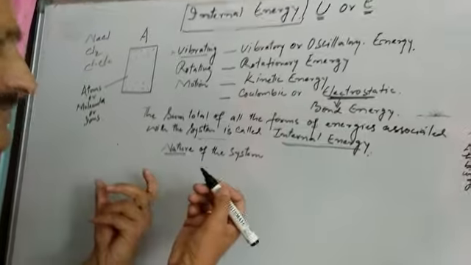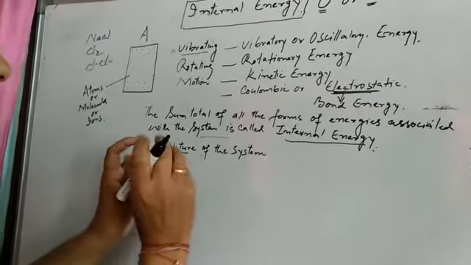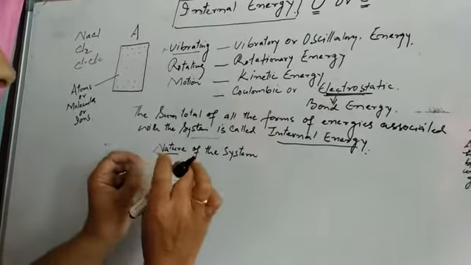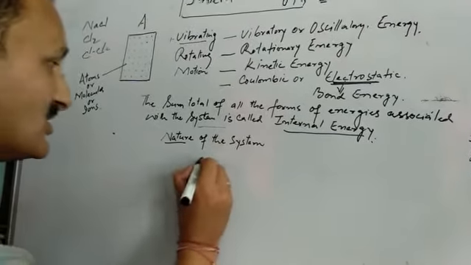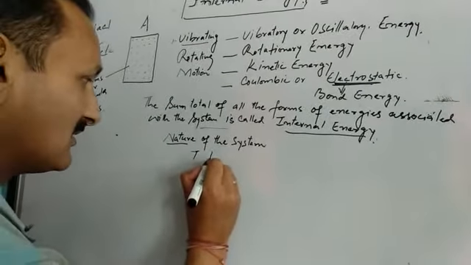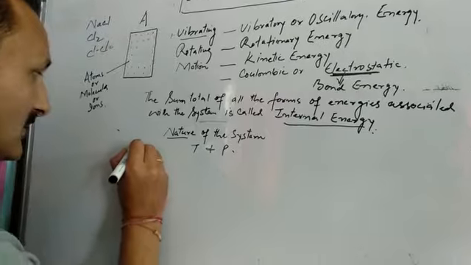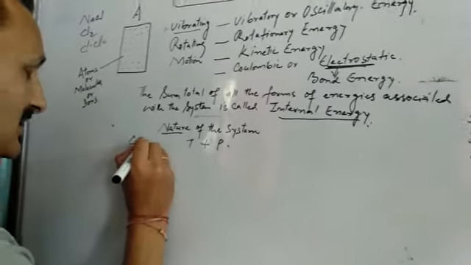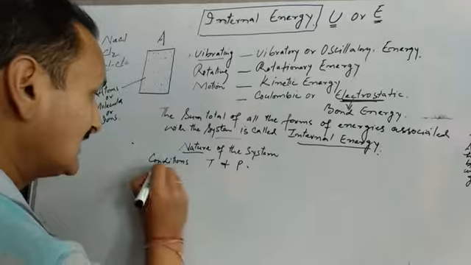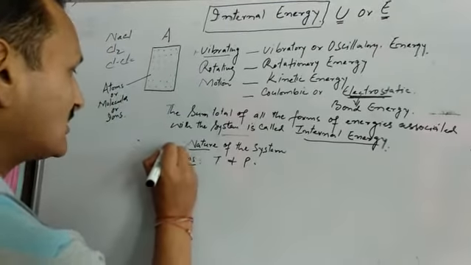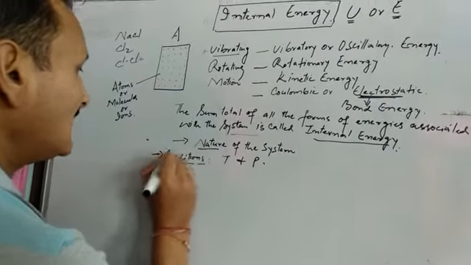That is the nature of the system. So the internal energy of a system depends upon its nature and the conditions of temperature and pressure, that is, under what conditions of temperature and pressure that system exists.